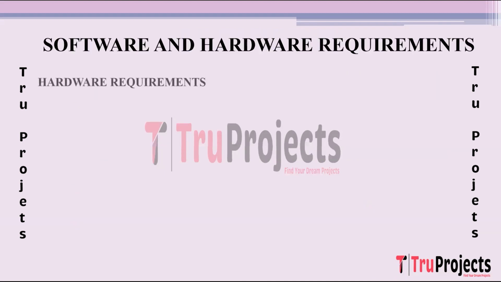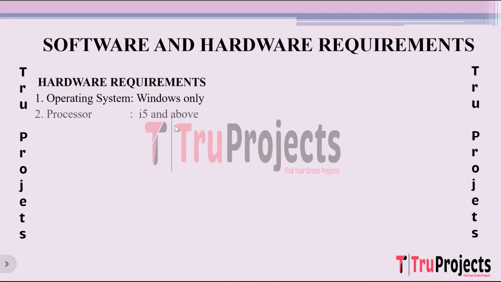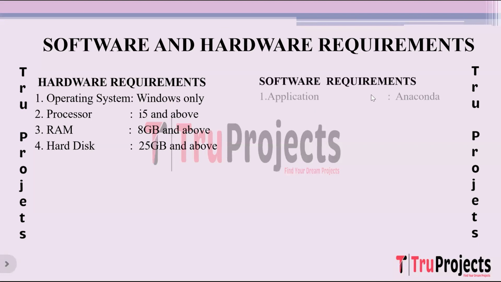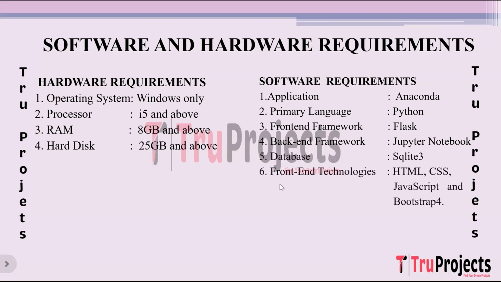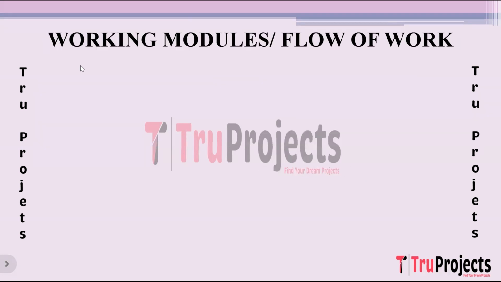Software and hardware requirements. Hardware requirements of the project are: operating system Windows, processor i3 and above, RAM of 8 GB and above, hard disk of 25 GB and above. Software requirements of the project are: application is Anaconda, primary language is Python, front-end framework is Flask, back-end framework is Jupyter Notebook, database is SQLite 3. Front-end technologies used in the project are HTML, CSS, JavaScript and Bootstrap 4.